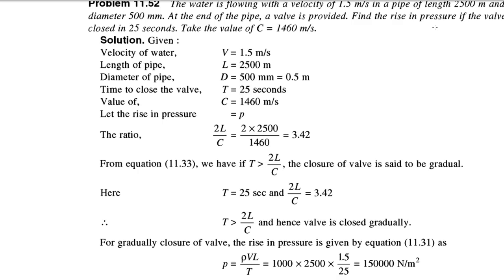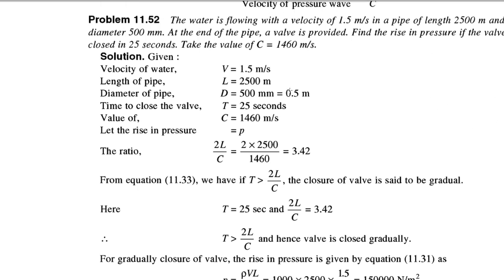We have to calculate the rise in pressure. For this, we don't know whether the valve is closed gradually or suddenly. So first we will calculate this 2L by C value. As we know, we have two conditions. If T is greater than 2L by C, the closure of valve is gradual. And if T is less than 2L by C, the closure of valve is said to be sudden.